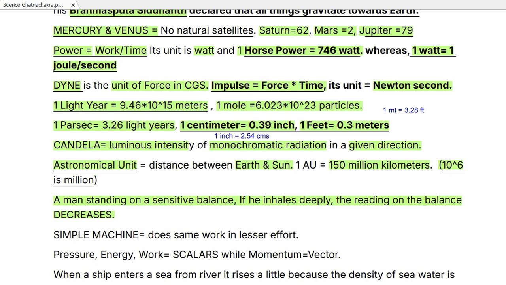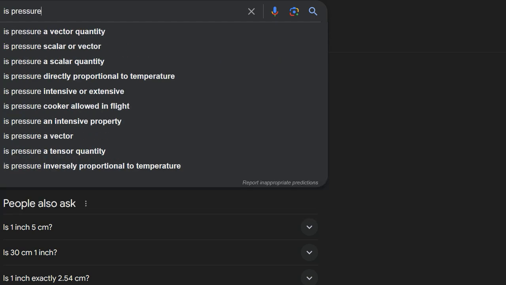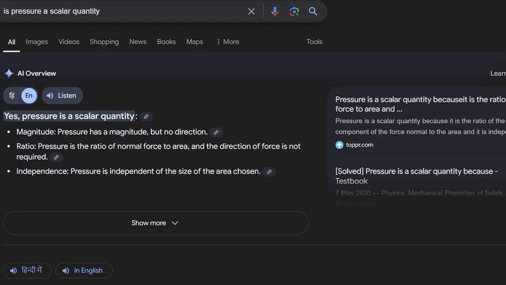Now, a simple machine does the same work with lesser effort. It does the same amount of work, but with lesser effort. Then pressure, energy, as well as work. Even pressure, we often think that it's a vector quantity, but actually pressure is a scalar, whereas momentum is a vector quantity. So there are a couple of things that I want to clarify: whether pressure is a scalar or vector quantity. Yes, pressure is a scalar quantity, and it has no direction, it only has a magnitude.